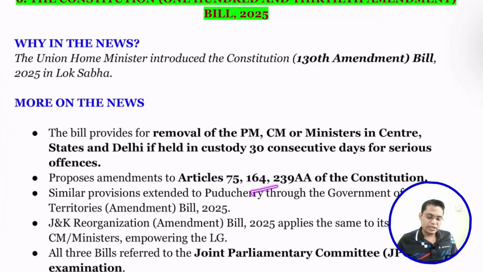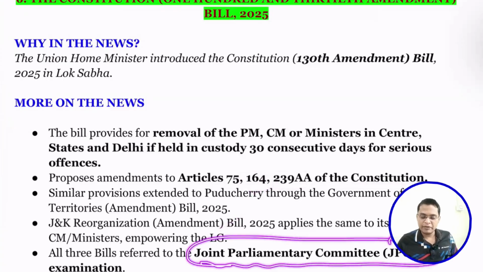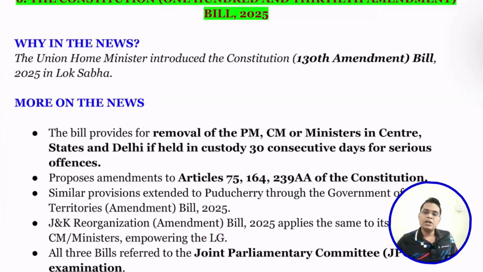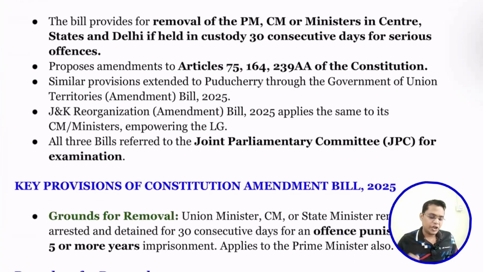Similar provision for Puducherry, similar for Jammu Kashmir. So as of now, the bill is referred to the Joint Parliamentary Committee, having members from the Lok Sabha and Rajya Sabha, to scrutinize the bill and to check whether there is misuse or some provision. So currently it is with the Joint Parliamentary Committee.